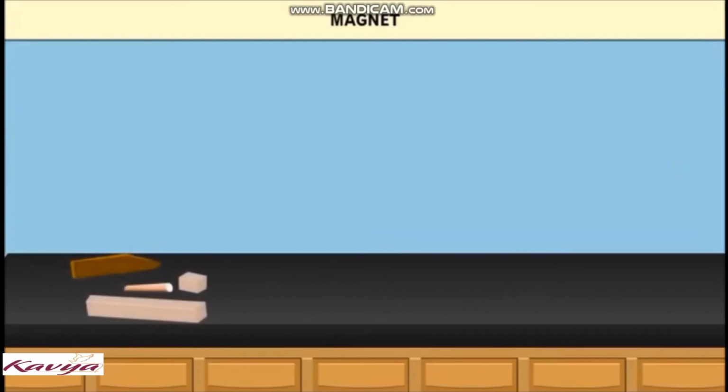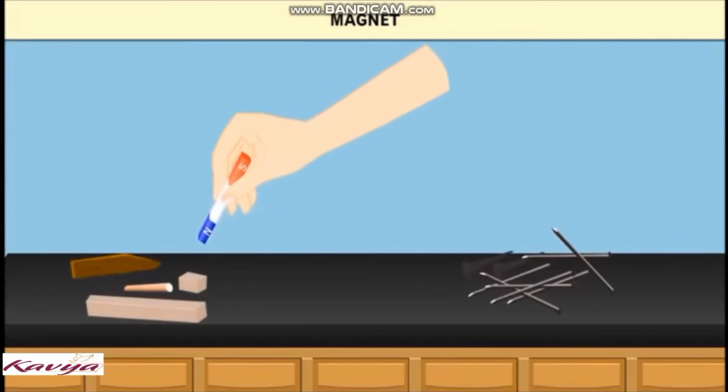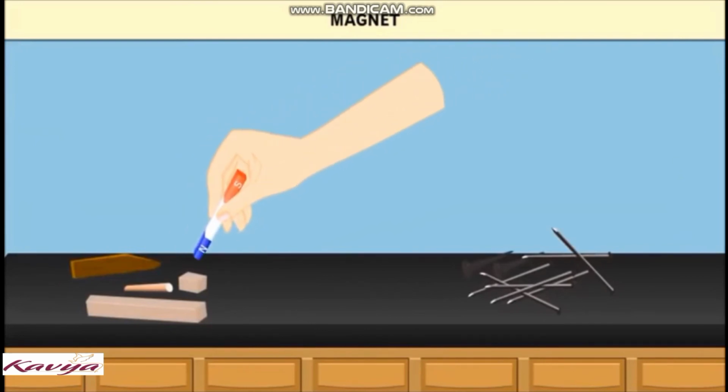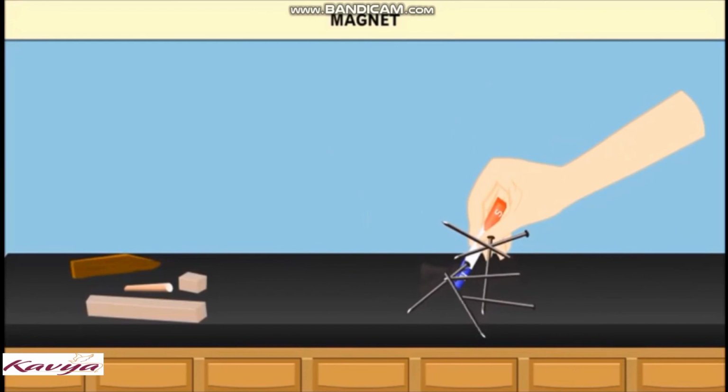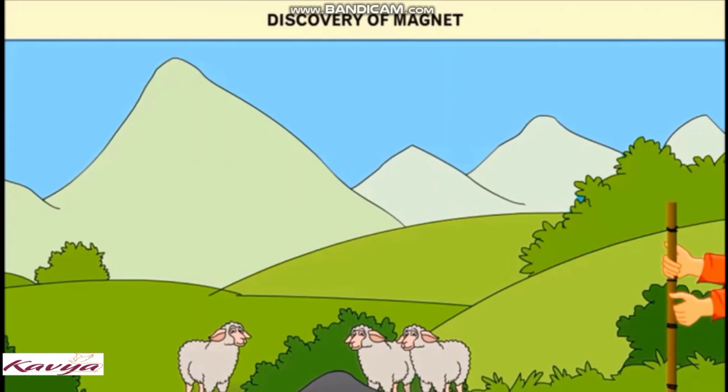Dear students, a magnet is a piece of iron, nickel, or cobalt that can attract iron-containing objects. This property of magnets is called magnetism.